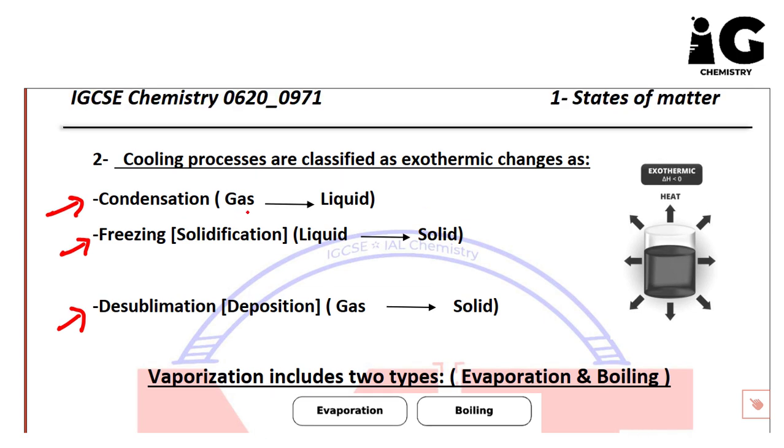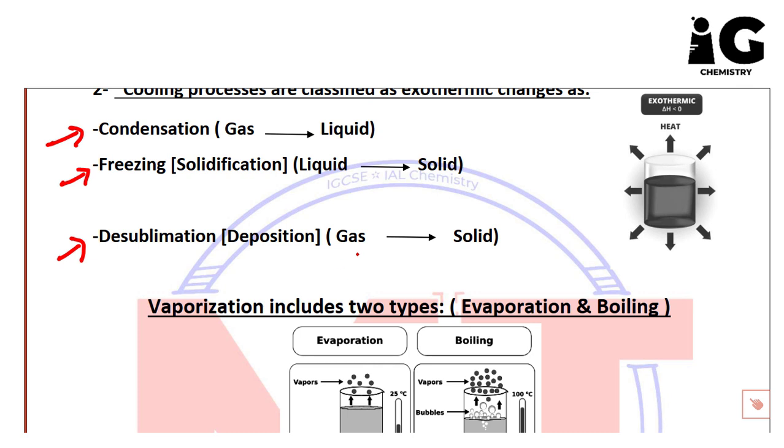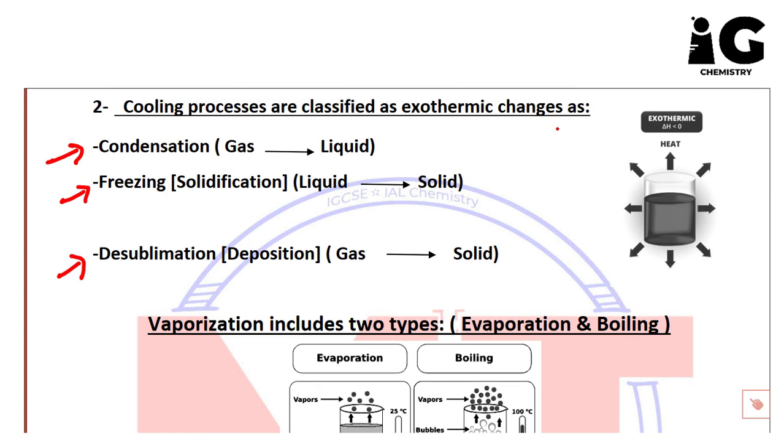Condensation is a change of state from a gas to a liquid by removing energy or decreasing temperature. Freezing, or sometimes we call it solidification, is also a change of state from liquid to solid. And the last one, desublimation or deposition, is a change directly from a gas to solid by also removing heat energy. So all of these kinds of changes are classified as exothermic changes because energy will be given out. So energy in this case will be given out.